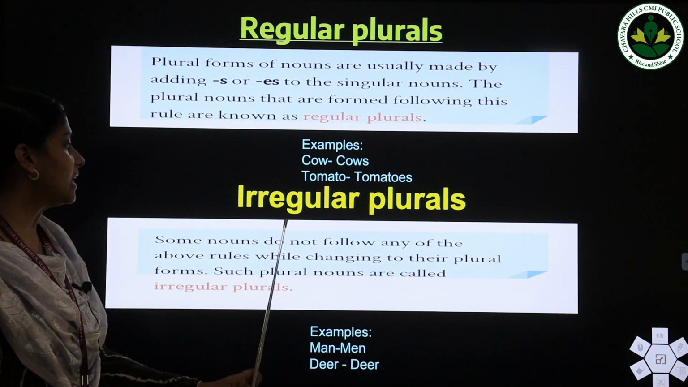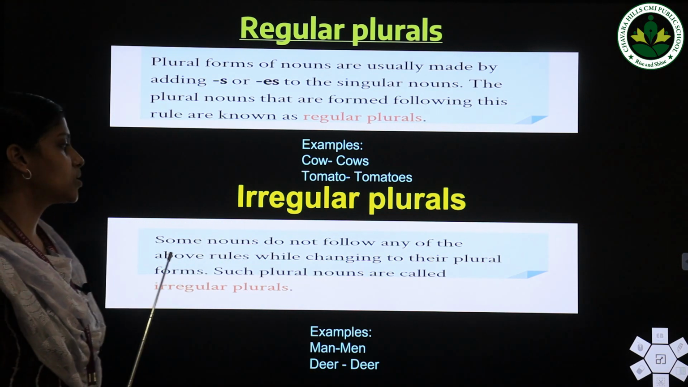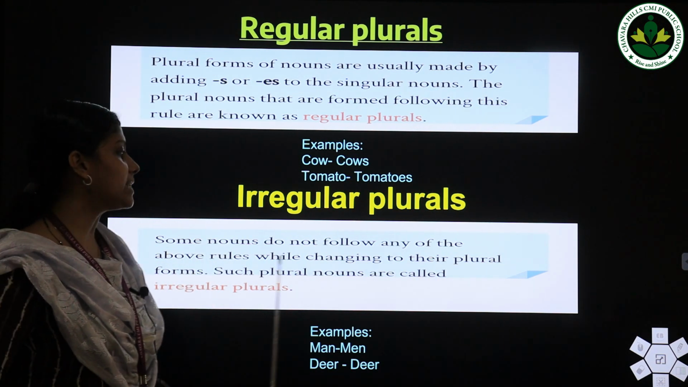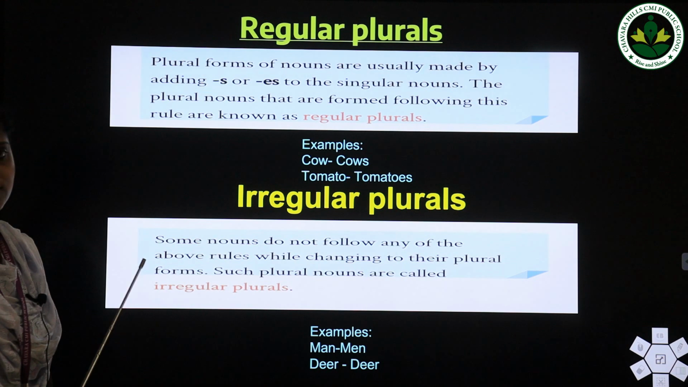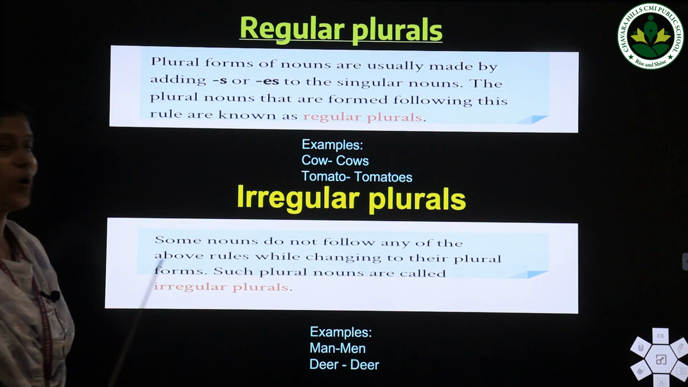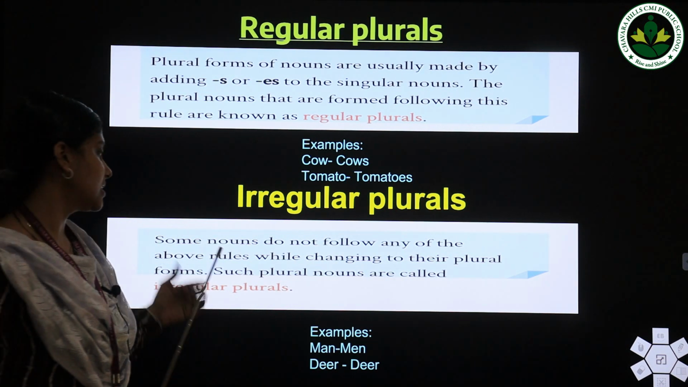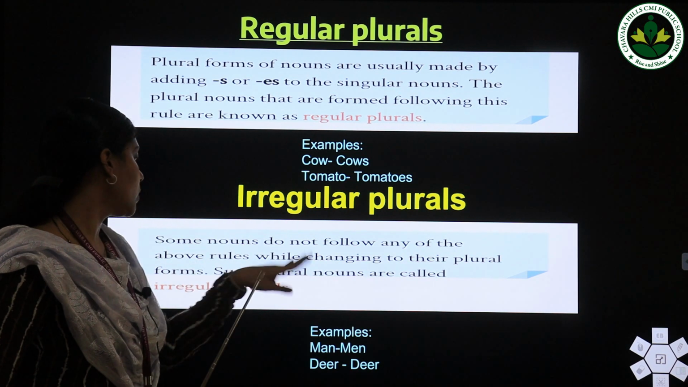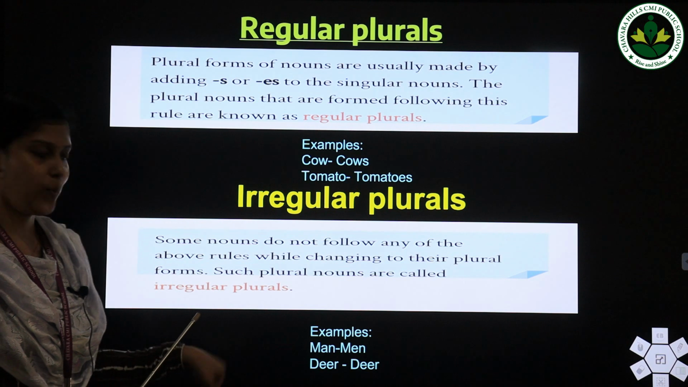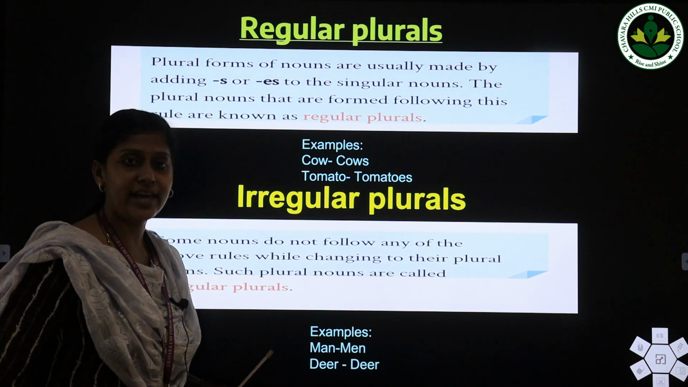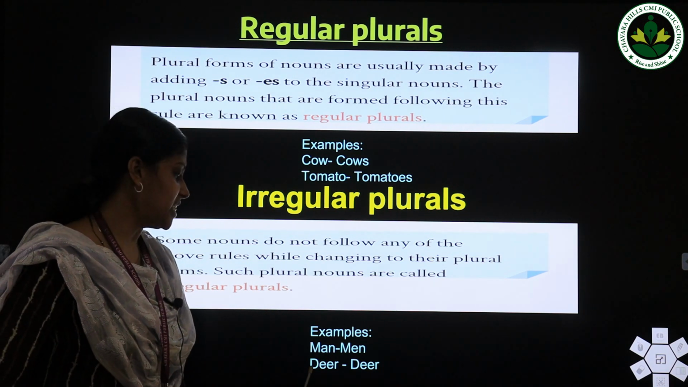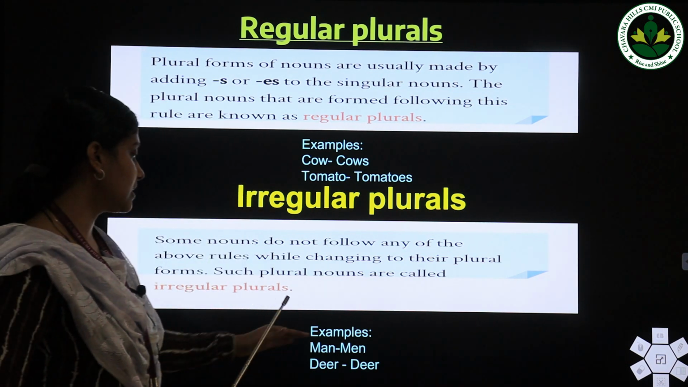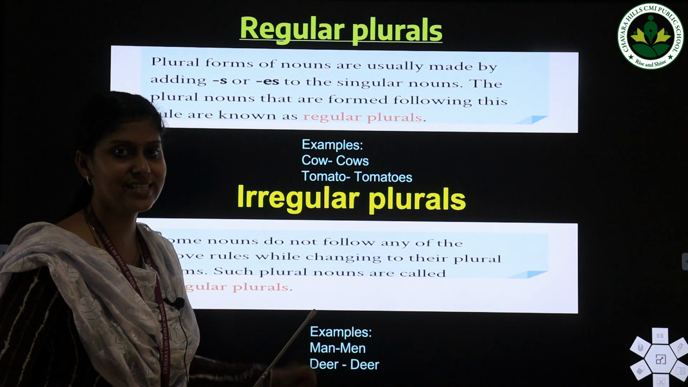Then irregular plurals. Some nouns do not follow any of the above rules while changing to their plural forms, and such plural nouns are called irregular plurals. For example, man, men. Then deer, deer. We already discussed all these examples in our previous class.